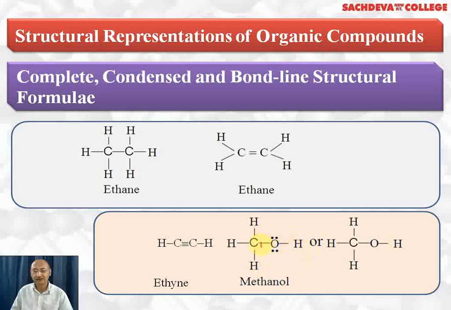Whenever we have this OH group, we call it alcohol, and the suffix used will be OL. Why do we write methane? Because there is one carbon atom, and if there had not been any OH group, it would have been methane. Now there is an OH group, so the E of methane we have removed and put OL, and it becomes methanol. This is also a structural formula of methanol, in which lone pairs on oxygen have not been shown.